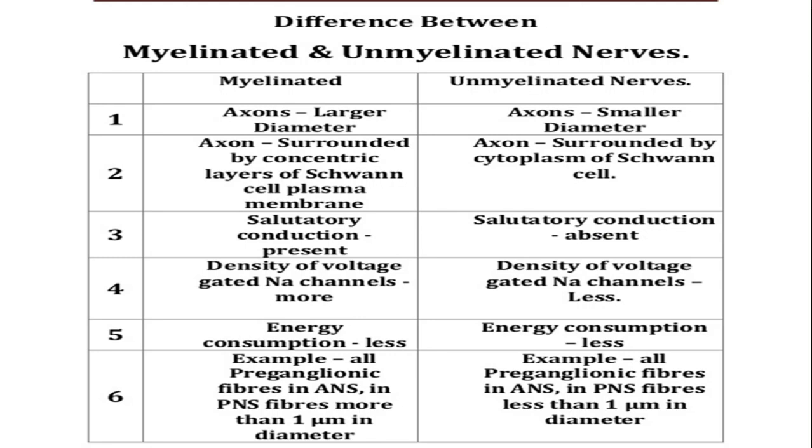In myelinated fiber, axons are larger in diameter due to the presence of myelin sheath. But in unmyelinated nerve fiber, axons are smaller in diameter. In myelinated fiber, the axon is surrounded by concentric layers of Schwann cells. I have already shown you in the picture, but such layers are absent in non-myelinated fiber.